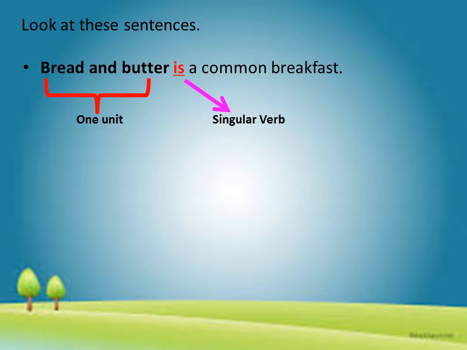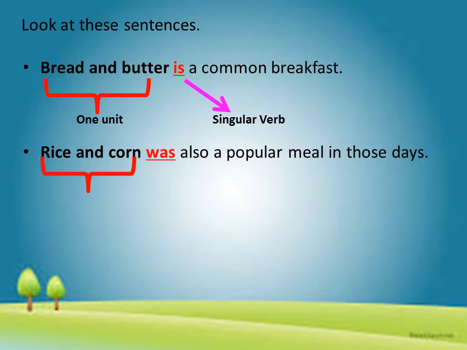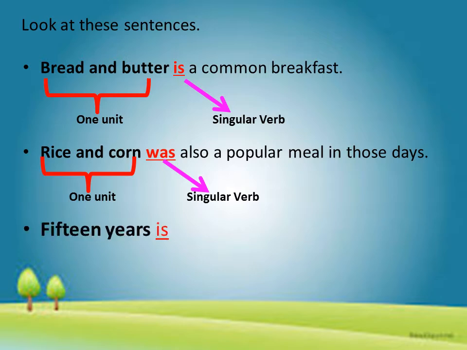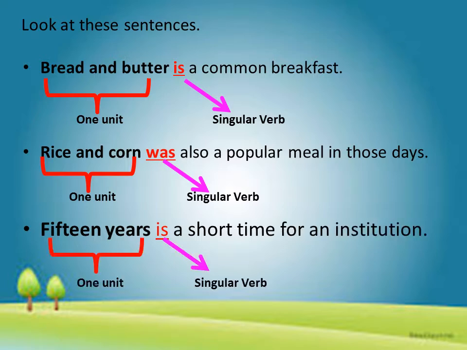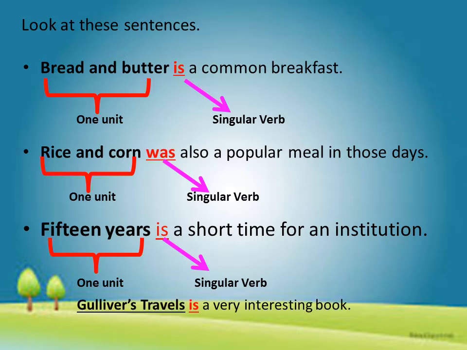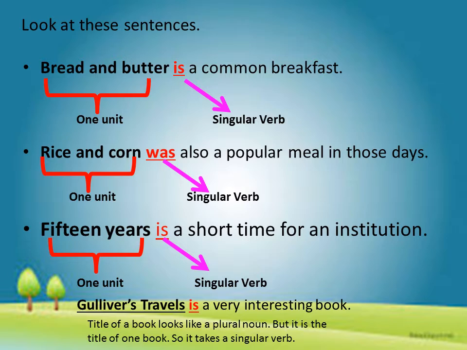Next example says, rice and corn was also a popular meal in those days. Here again, rice and corn is considered as one unit. So, we have used was. If I say 15 years is a short time for an institution. Here again 15 years is considered as one unit. So I have used the verb is with it.